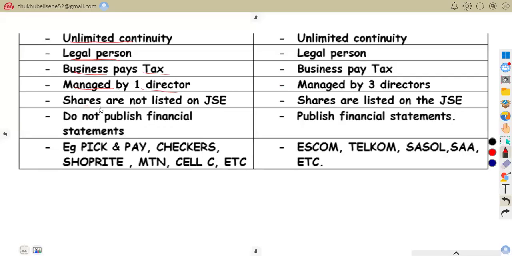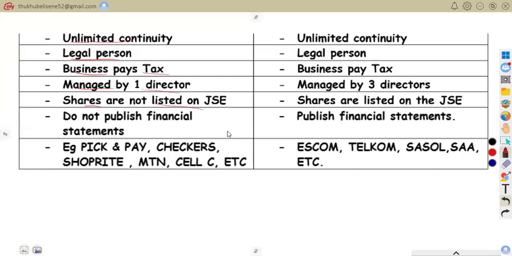Shares are not listed on the JSE. The shares of a private company are not listed on the JSE, Johannesburg Stock Exchange.